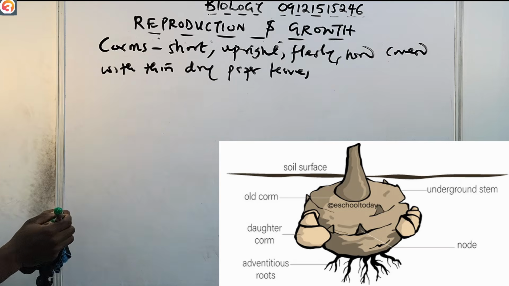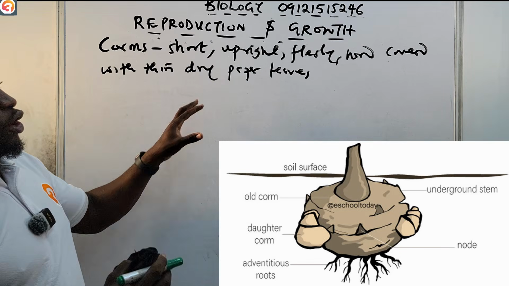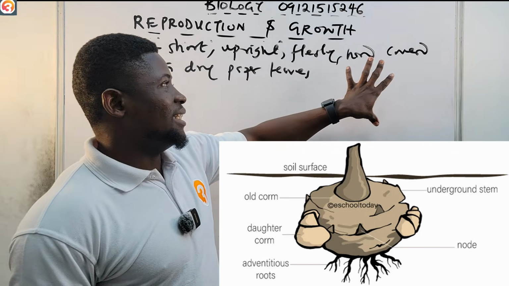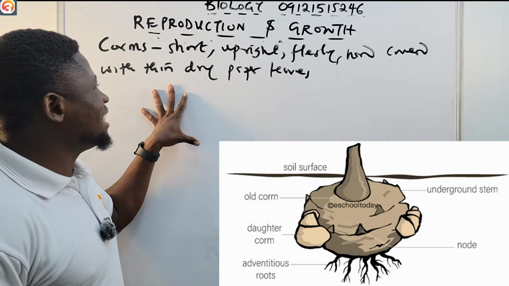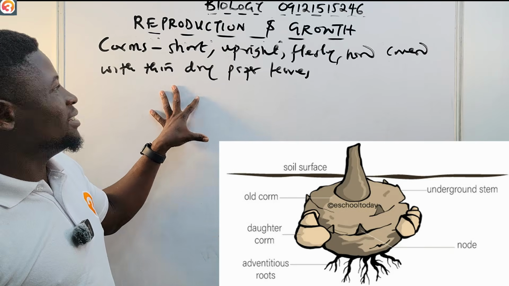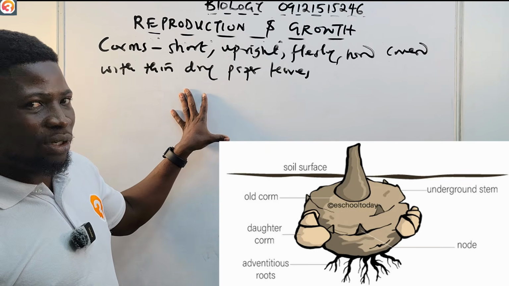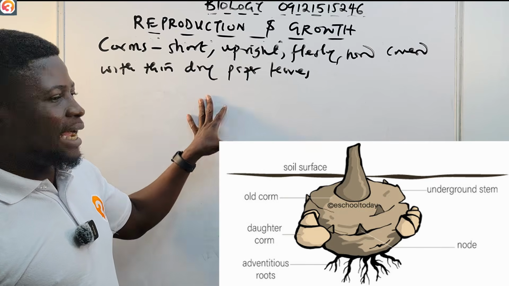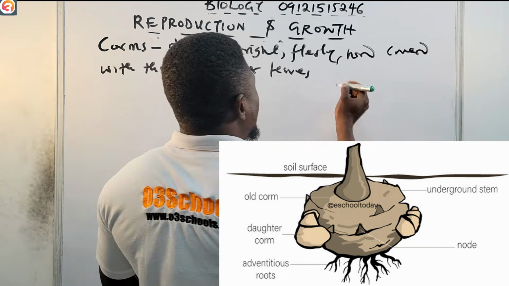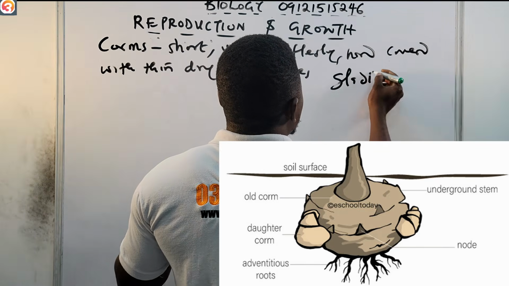So that is what corms are. They are short, upright, fleshy, hard, and covered with thin, dry paper leaves.